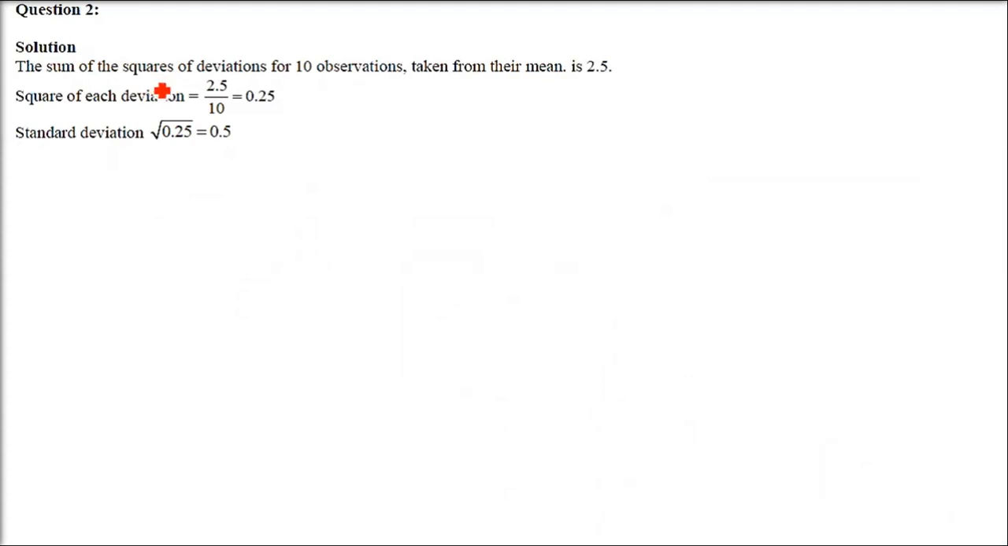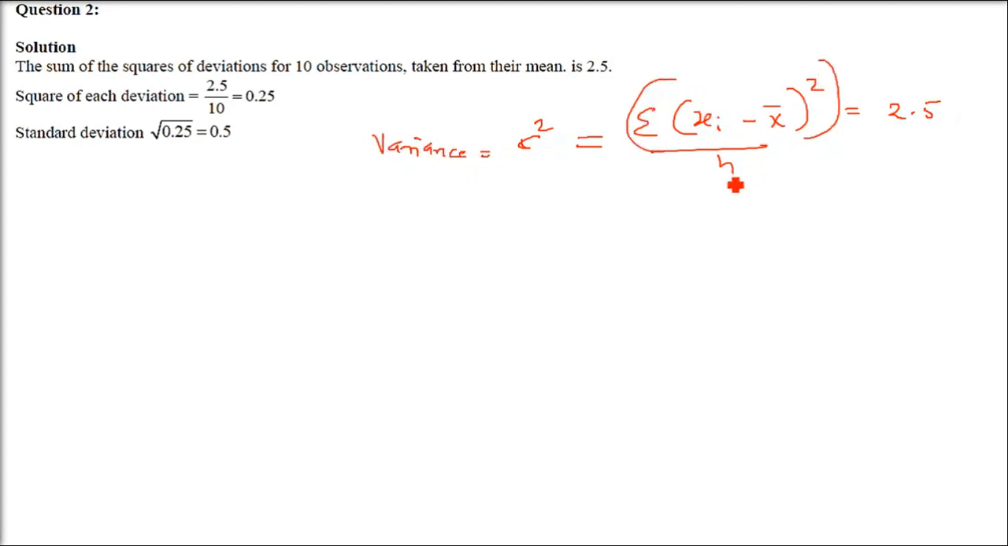Okay, the second one. If the sum of the squares of deviations for 10 observations taken from their mean is 2.5, then write the value of standard deviation. So you need to understand and remember the formula, because actually the question is giving you a part of a formula. That is, if you want to find out the variance, it will be sigma xi minus x bar whole square, summation of all this, divided by n. And since this is given, that is the sum of the squares of deviation for 10 observations taken from their mean, that is sigma xi minus x bar whole square, is given 2.5. So this whole is given to you, which is 2.5.